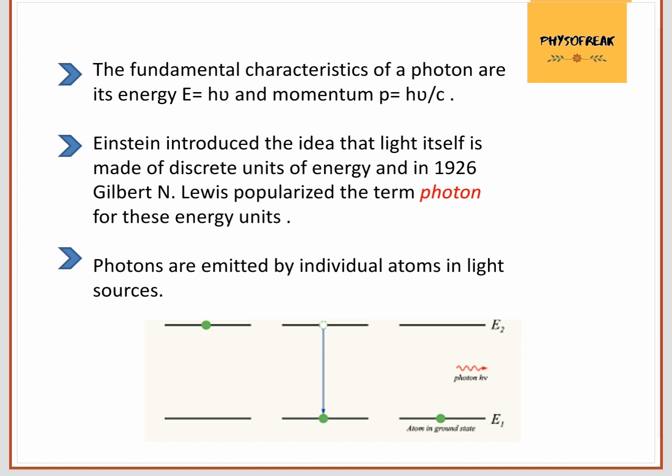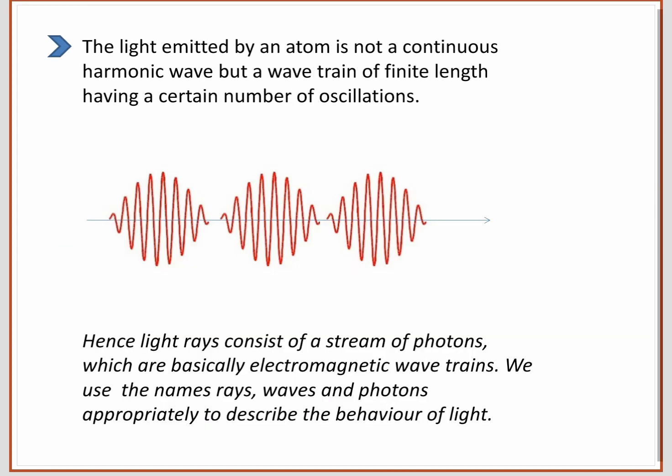Now, the question arises, how are these photons generated? Well, whenever an atom moves from the excited state to the ground state, it emits some energy in the form of photons. These emissions are random, hence they form a wave train of finite length instead of a continuous harmonic wave. As you can see here, the red ones are wave trains forming a wave pattern moving in a particular direction. In this way, light is considered to be a ray, a wave, and a photon as and when needed.